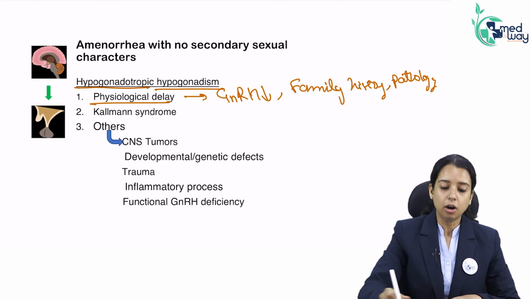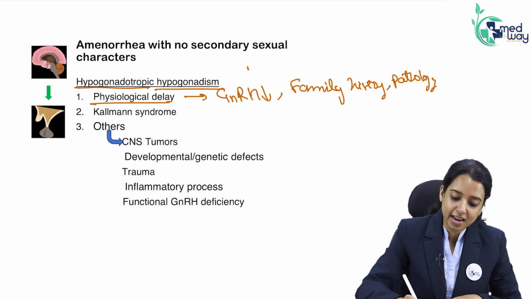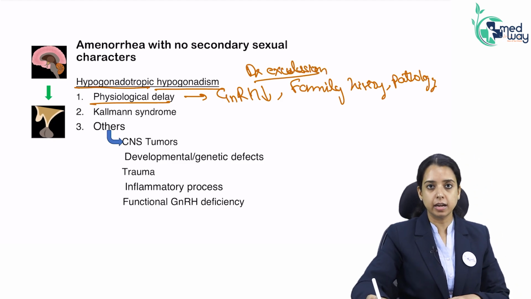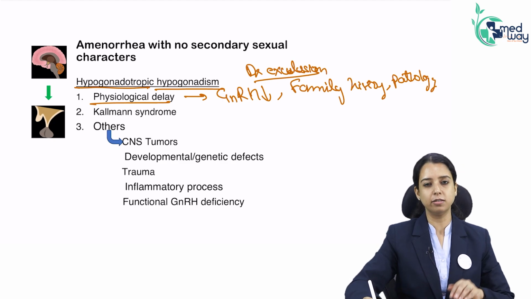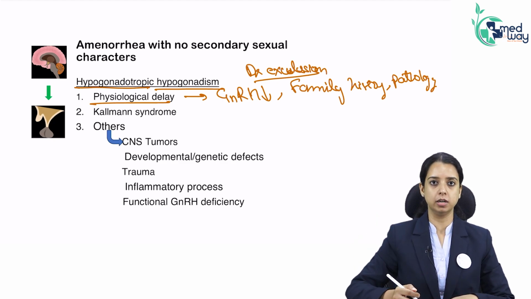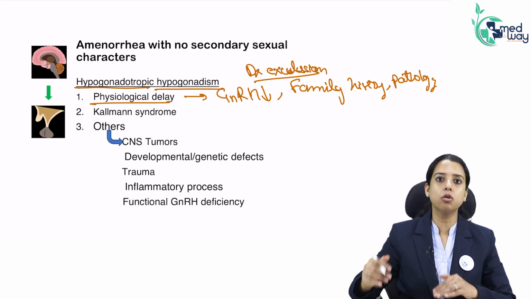Okay, so this is how physiological delay is diagnosed. I can say it is a diagnosis of exclusion. A girl comes to me, I did FSH-LH levels, that is how I'll know gonadotropin levels, and I saw that they are very less. So I will not tell her, you have physiological delay. I have to exclude the other causes first.